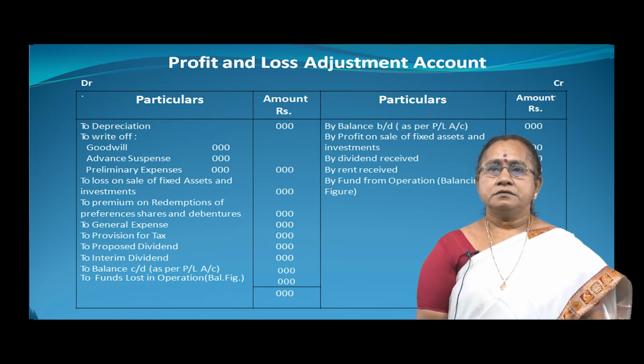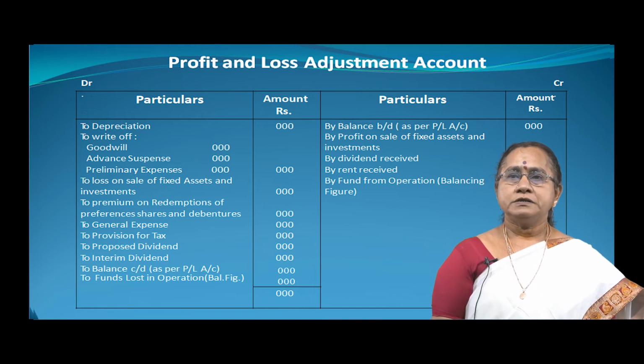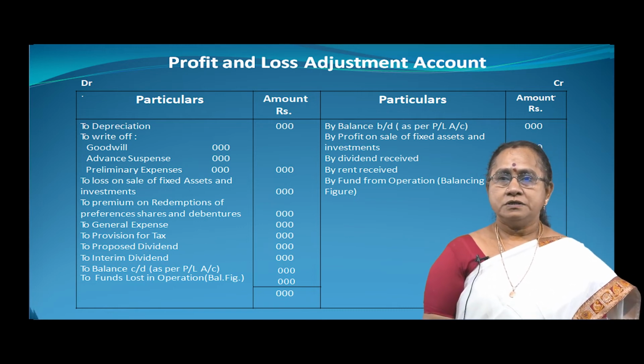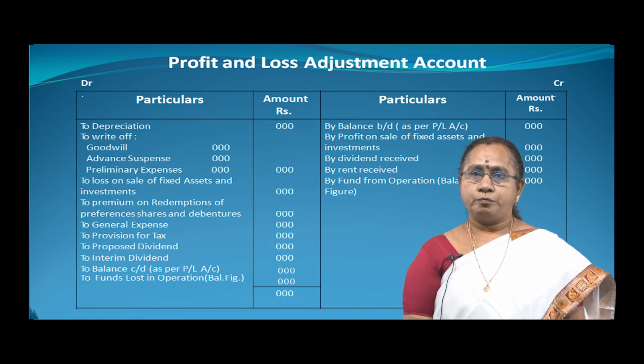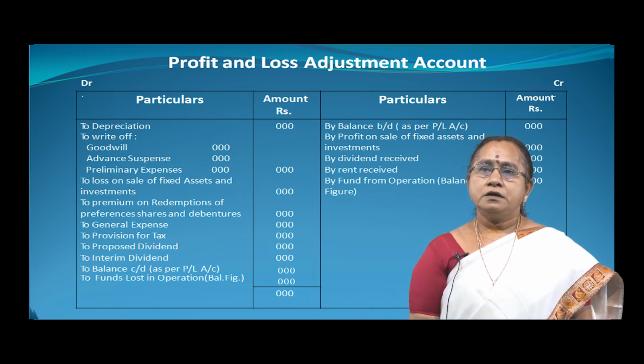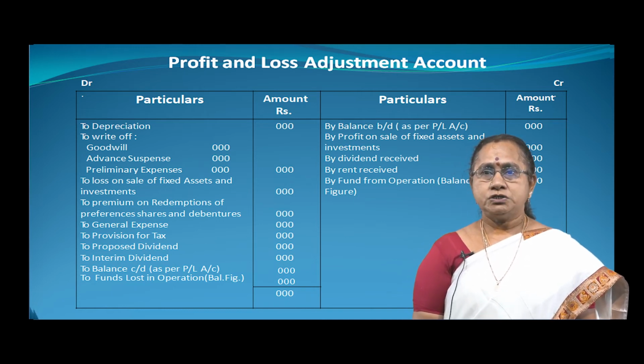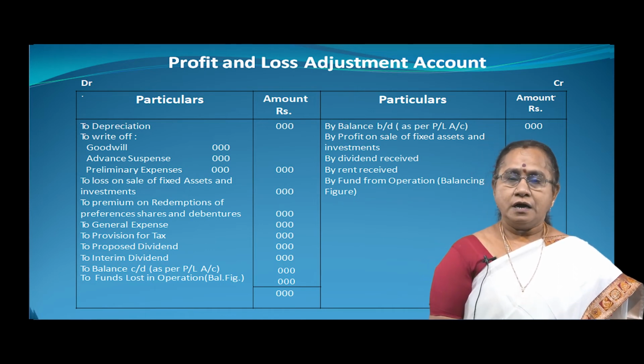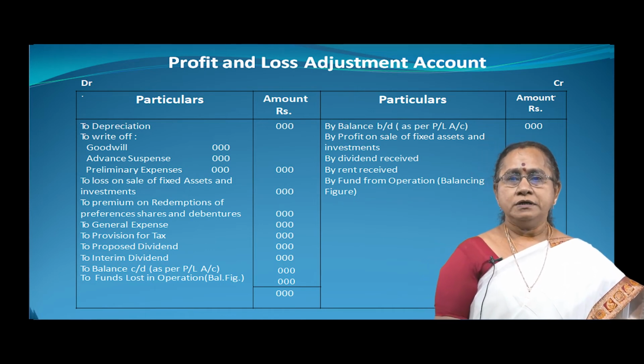So second thing, we need to prepare the profit and loss adjustment account. This is just like an extension of the profit and loss account. In the problem, the balance sheets will give the profit and loss account balance. That opening balance is to be entered first on the credit side, and the closing balance will come on the debit side at last.